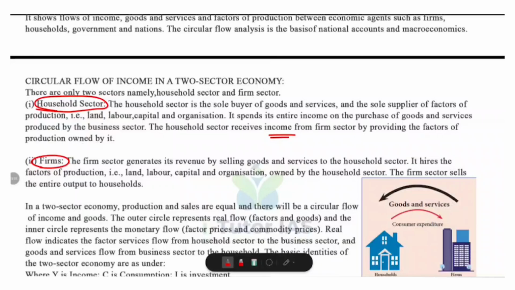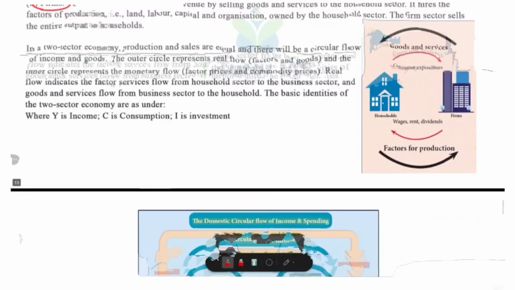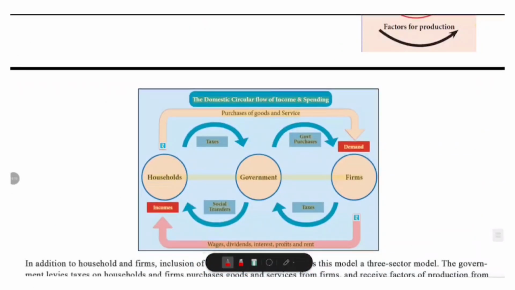For example, you work in a company, so you are providing your labor to that company and get paid a salary. So the company is providing salary to you and it is your income, and you buy groceries using that income. So this is a two-sector circular flow of income. Another example: a bakery hires people, that is labor, uses an oven, that is capital, and sells bread to you. So the real flow means households give resources to firms, and firms give goods and services to the households. These are the real flows.